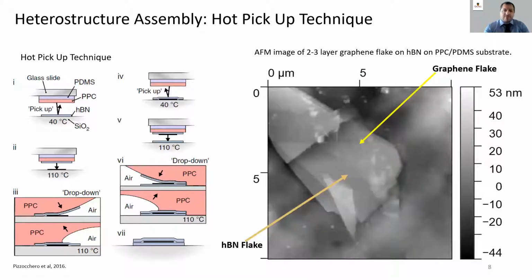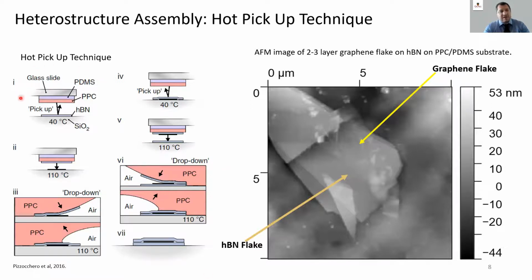Once we have our flakes ready, we begin to stack them. I've been working on a placement technique called the hot pickup method. In this method, we first spin coat a layer of PPC, or polypropylene carbonate, on a layer of PDMS, polydimethylsiloxane. The resulting polymer jelly is then placed on a glass slide.